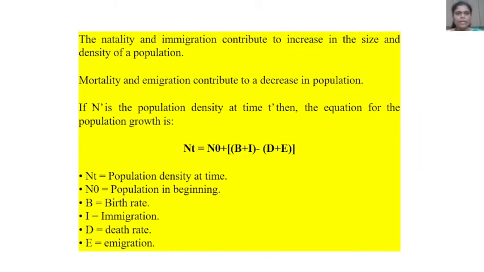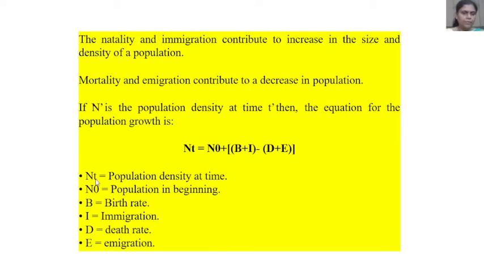Natality and immigration contribute to an increase in the size and density of a population. Mortality and emigration contribute to a decrease in population. If capital N is the population density at time t, then the equation for population growth is Nt equals N0 plus (B plus I) minus (D plus E).